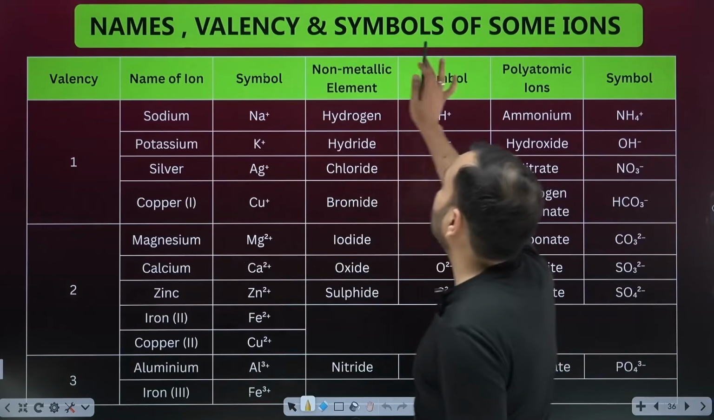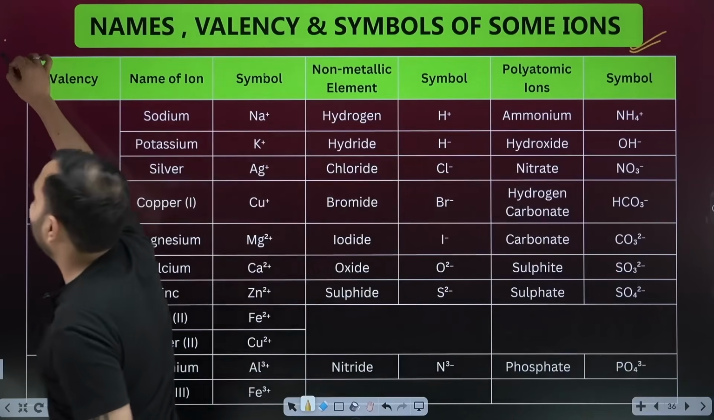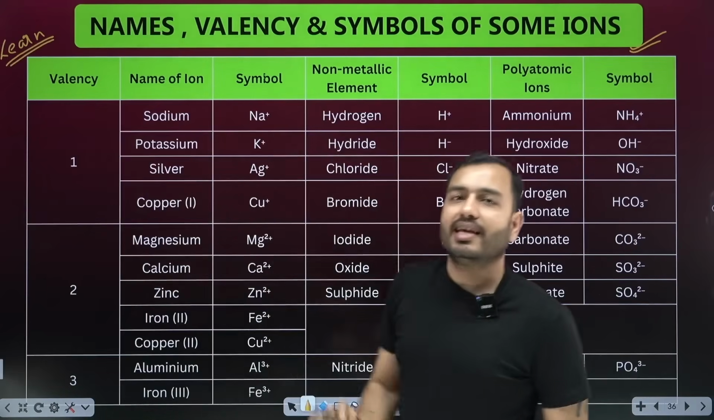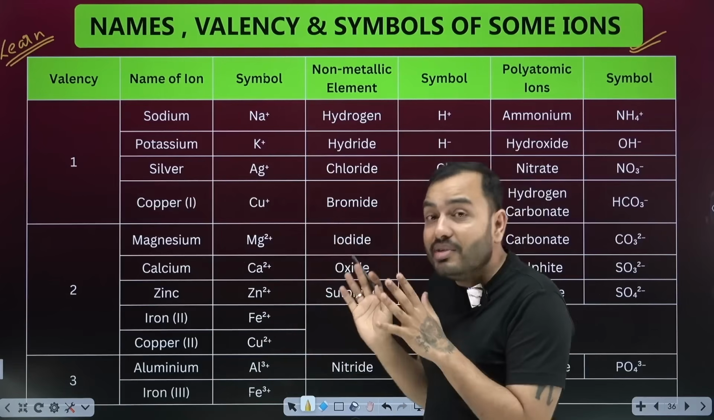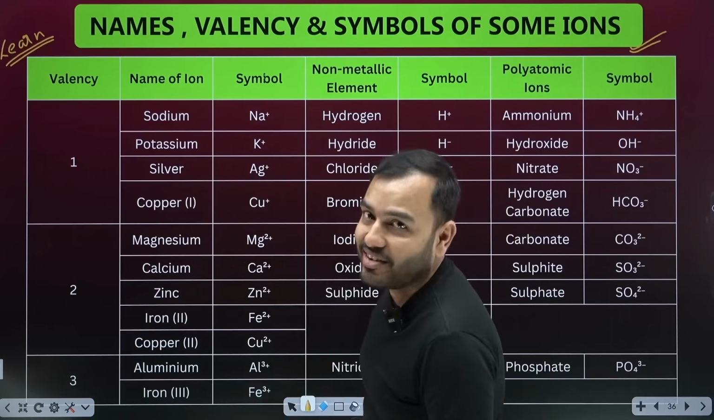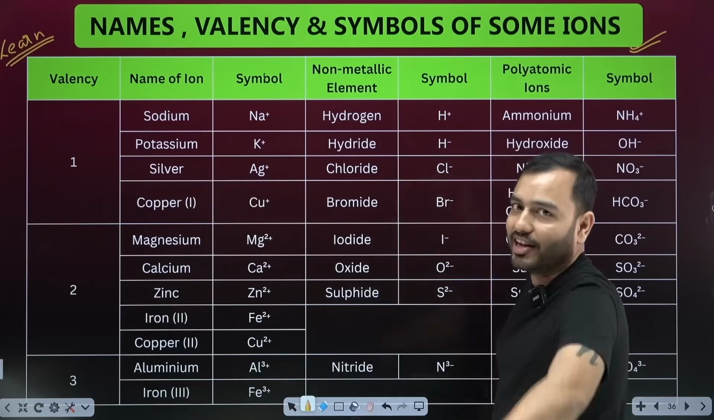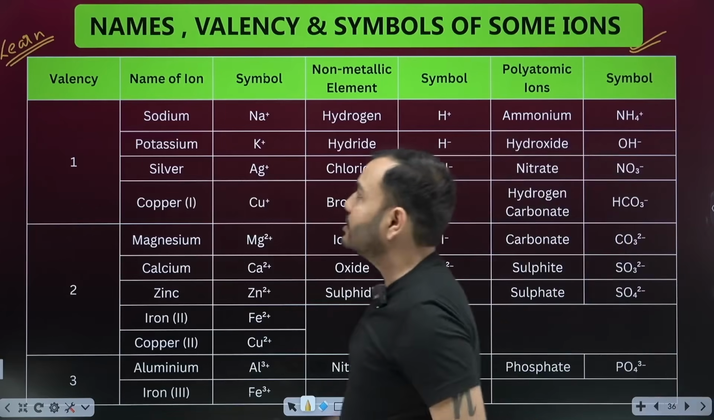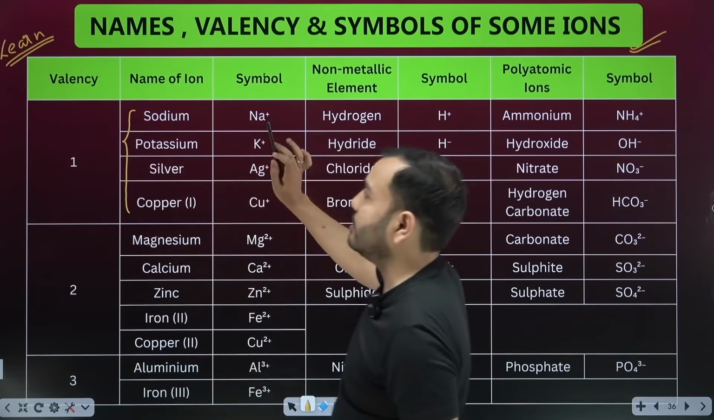Now see names, valency and symbols of some ions. Beta, you will have to remember this. Everyone in this world memorized it. Whoever has not memorized it, his chemistry got destroyed. I swear to you. Swear on your parents, swear on the exams, otherwise we fail in exam. It's a serious swear, you memorize it. Sodium, potassium, silver, copper. These four have plus one.